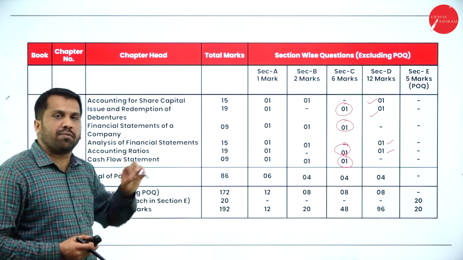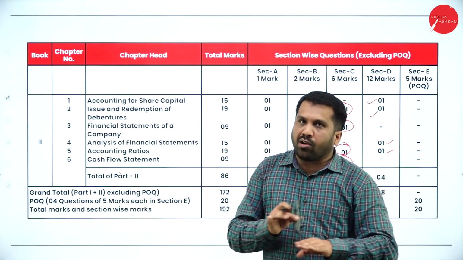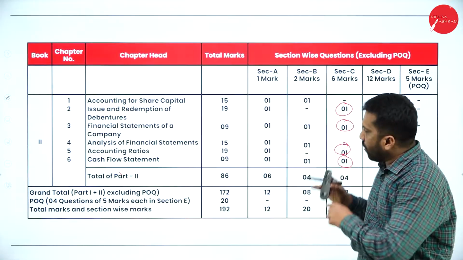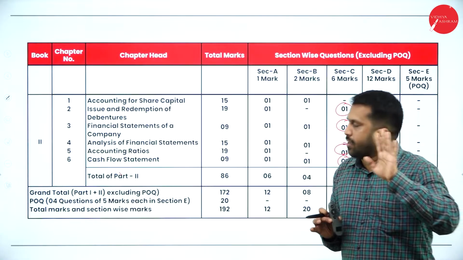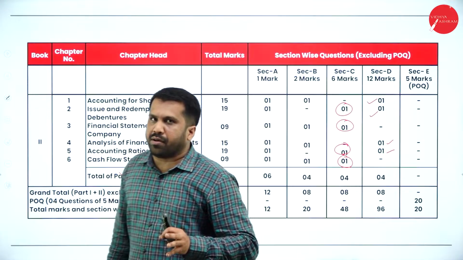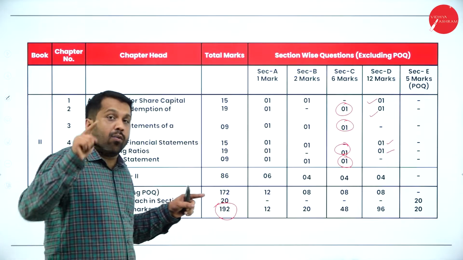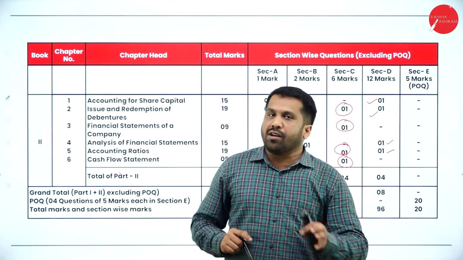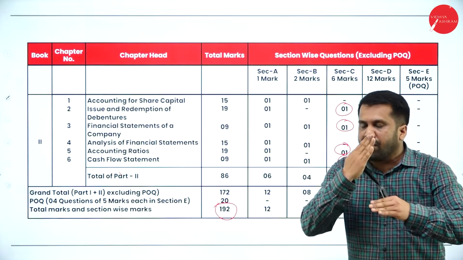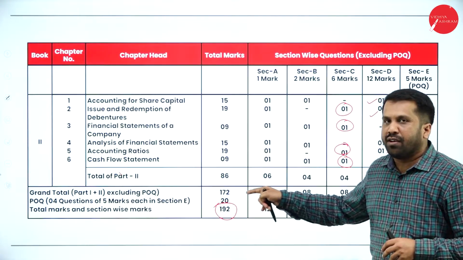This will be your question paper pattern blueprint. And whatever pattern I am explaining to you, this is not the final one. Final one in the sense, I'll tell you the logic where you have to pick. Now, whatever is given by PU board, I am just showing you that. Now, your paper is about 192 marks. So, how much are you supposed to attend? Only 100. But how many marks will the paper have? 192 marks paper will be there, but you are supposed to attend only 100 marks. Almost half of the paper will be options. You can skip even half of the paper to get your 100 out of 100.